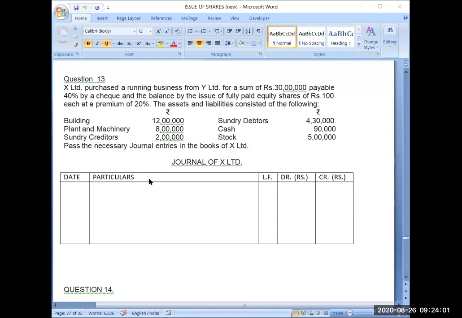If you want to check it, you can see whether it is the difference between assets and liabilities, or it is the amount agreed between X and Y Limited. In that manner, you will be able to classify whether it is value of business or purchase consideration. Yes, correct. Very good.